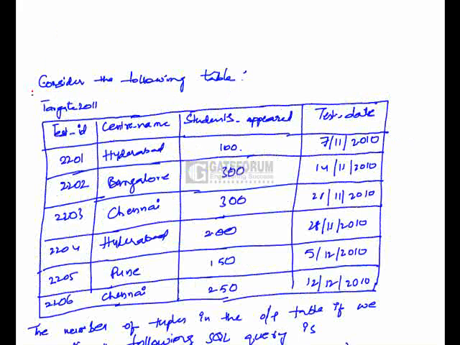In this question, a table Target 2011 is given, with attributes test ID, center name, students appeared, and test date.